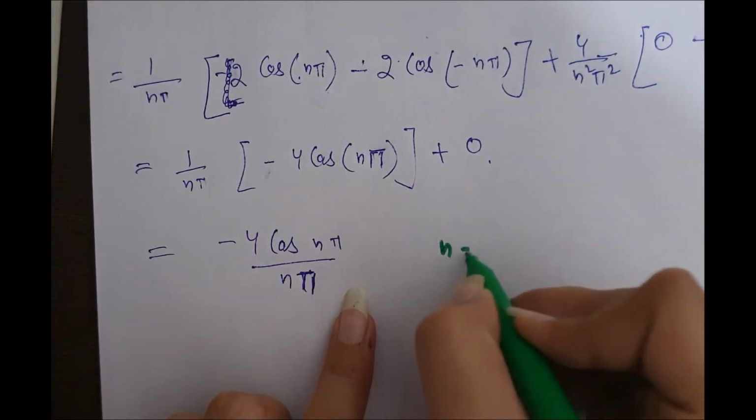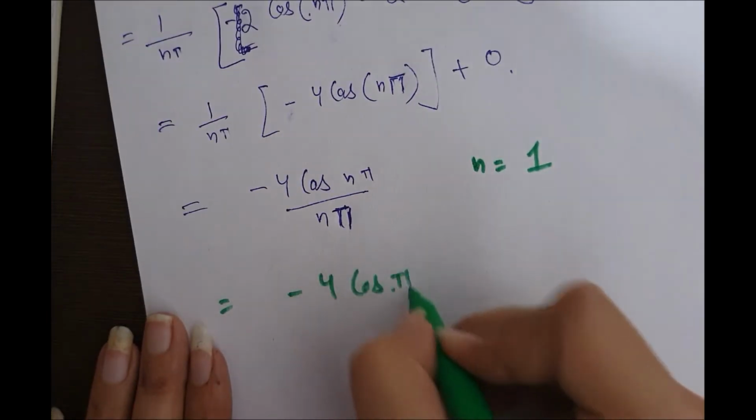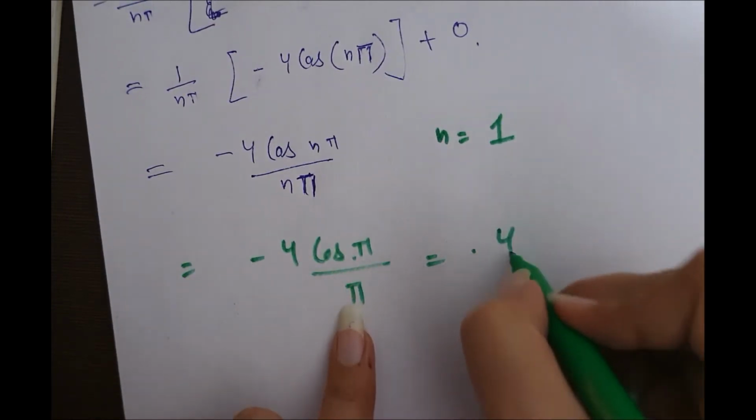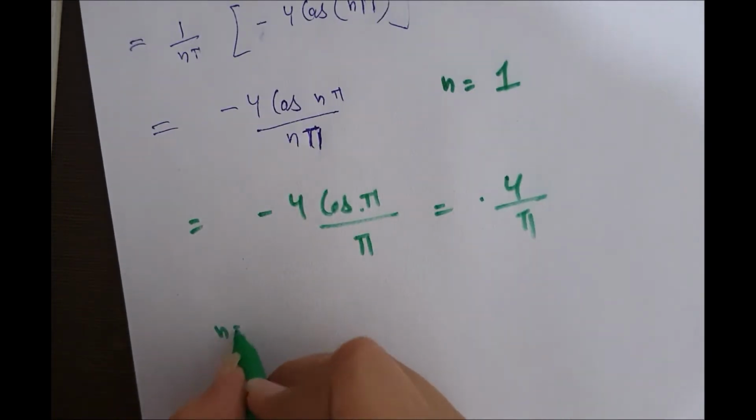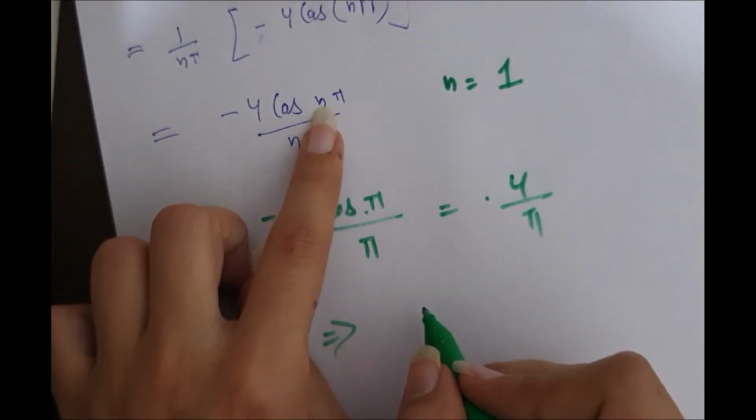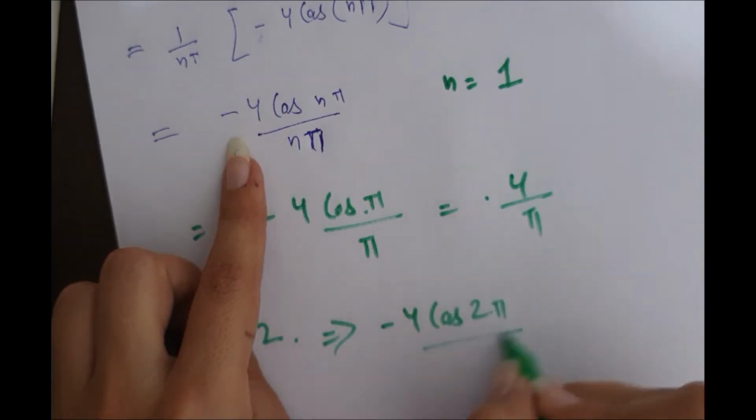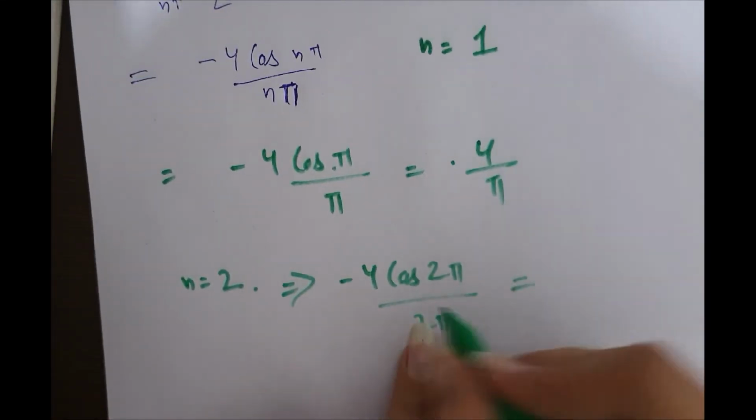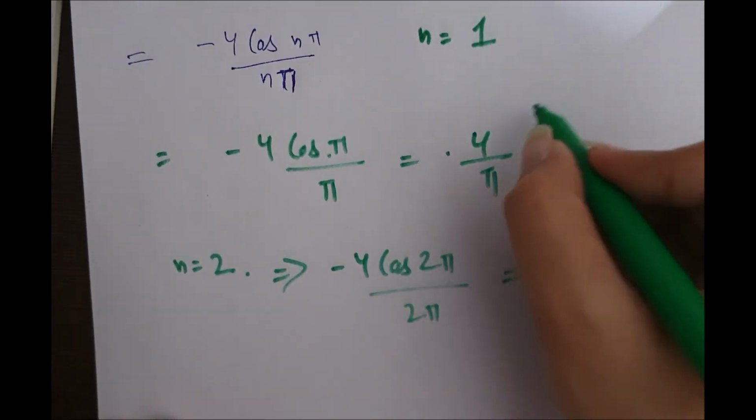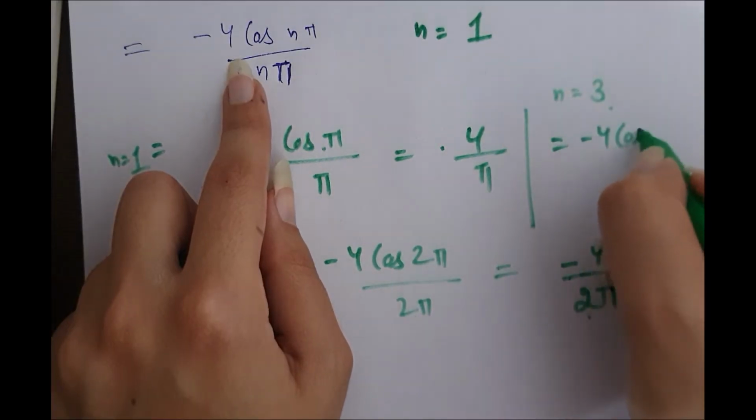So put n is equal to 1. We will get minus 4 cos pi upon pi. Cos pi is minus 1, so we will get 4 upon pi. If we put n is equal to 2 here, then we will get cos 2 pi. Cos 2 pi is 1, so we will get minus 4 upon 2 pi. If we again put n is equal to 3, then we will get minus 4 cos 3 pi upon 3 pi.